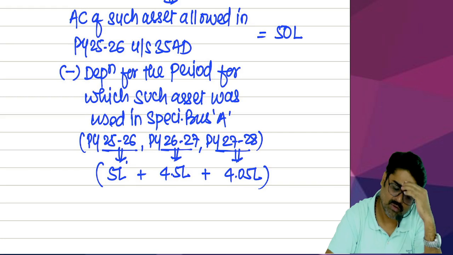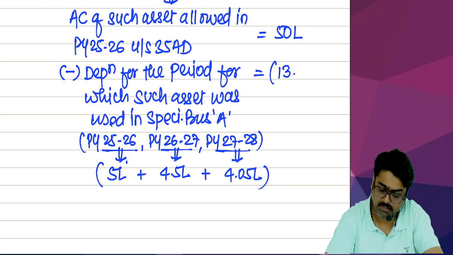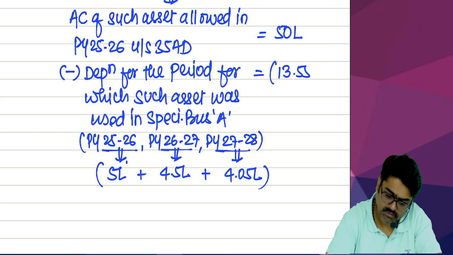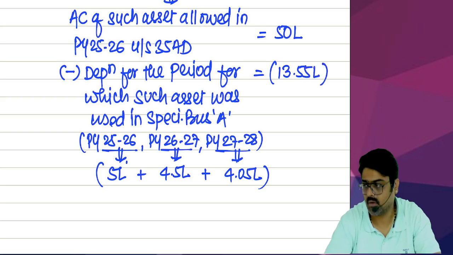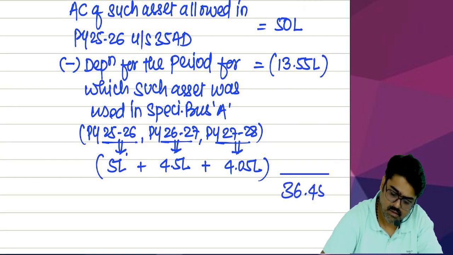These 3 depreciations for that period for which the asset was actually used for specified business, that you reduce. So how much will be reduced out of this? 13.55 lakhs. Yes or no? 13.55. Reduce that. 36.45 lakhs.